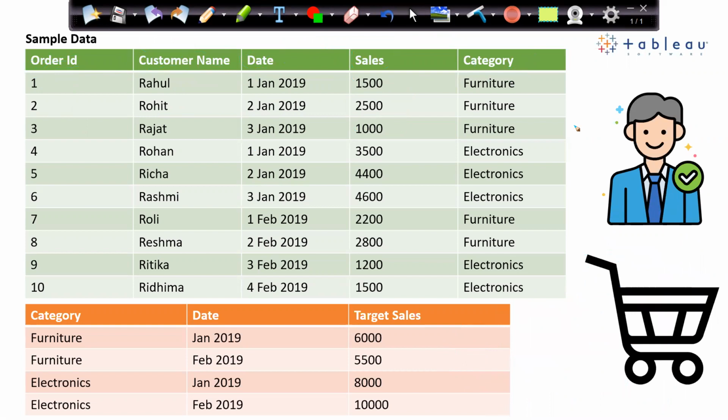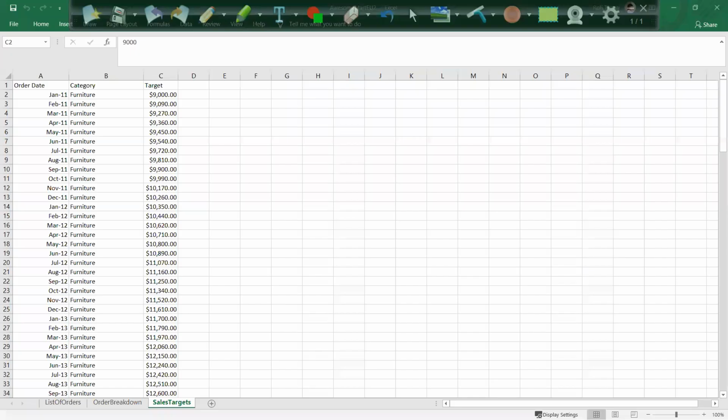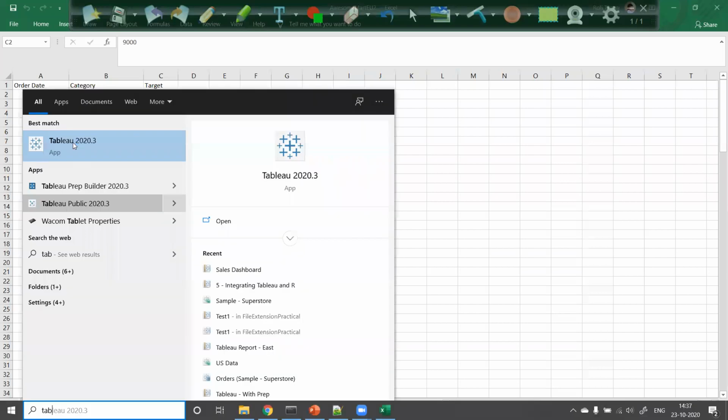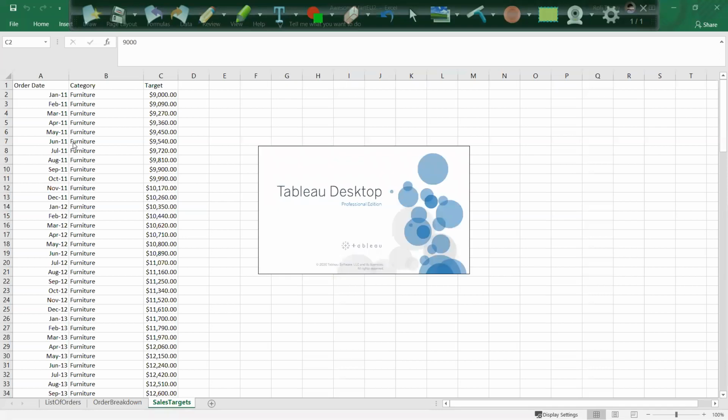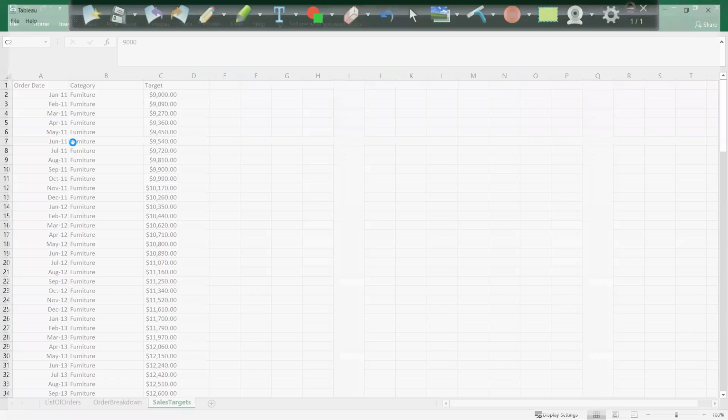Now let's use this data set and connect to Tableau. The source is Excel for us.